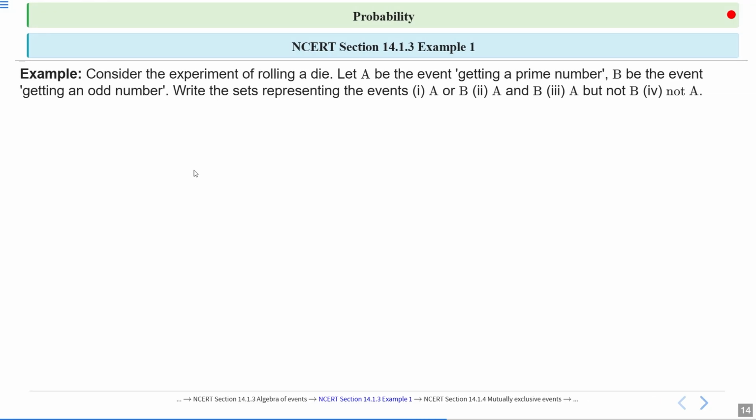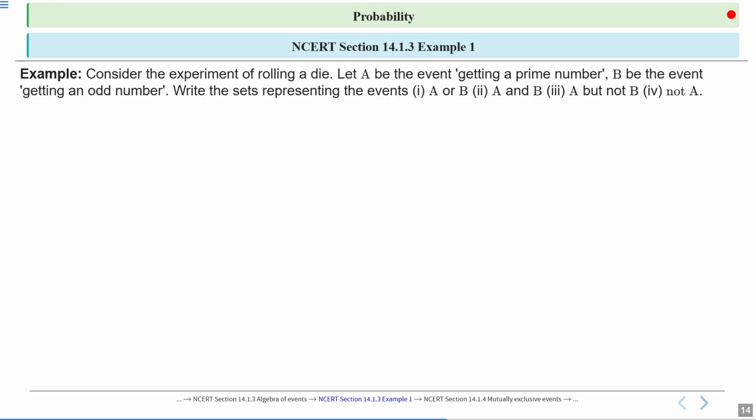So now we will discuss example number 1. Here we consider the experiment of rolling a die. Let A be the event getting a prime number and B be the event getting an odd number.